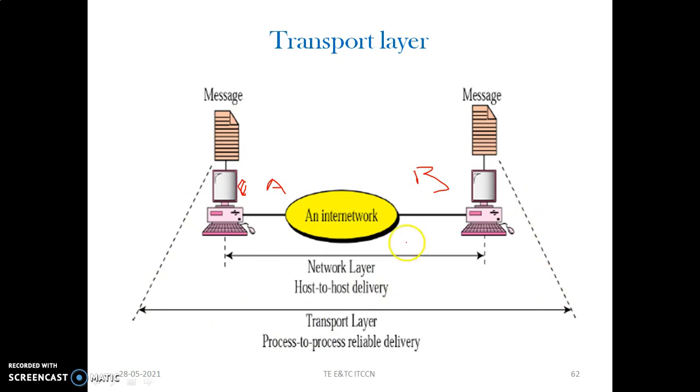So process-to-process delivery: even if there are two machines where the connection has been established by the network layer with the help of the logical addresses, this particular machine may be busy with a set of 5, 6, 7, 8 processes, or different application programs might be running on this machine. Similarly, a different set of processes are running on this machine. So process-to-process delivery, sending of the mail, reception of the mail. Suppose you are online observing a webinar, so this will be the transmitting session, receiving session. Process-to-process delivery is taken care of by the transport layer. Every process is assigned one port address, so the transport layer works with the port addresses.